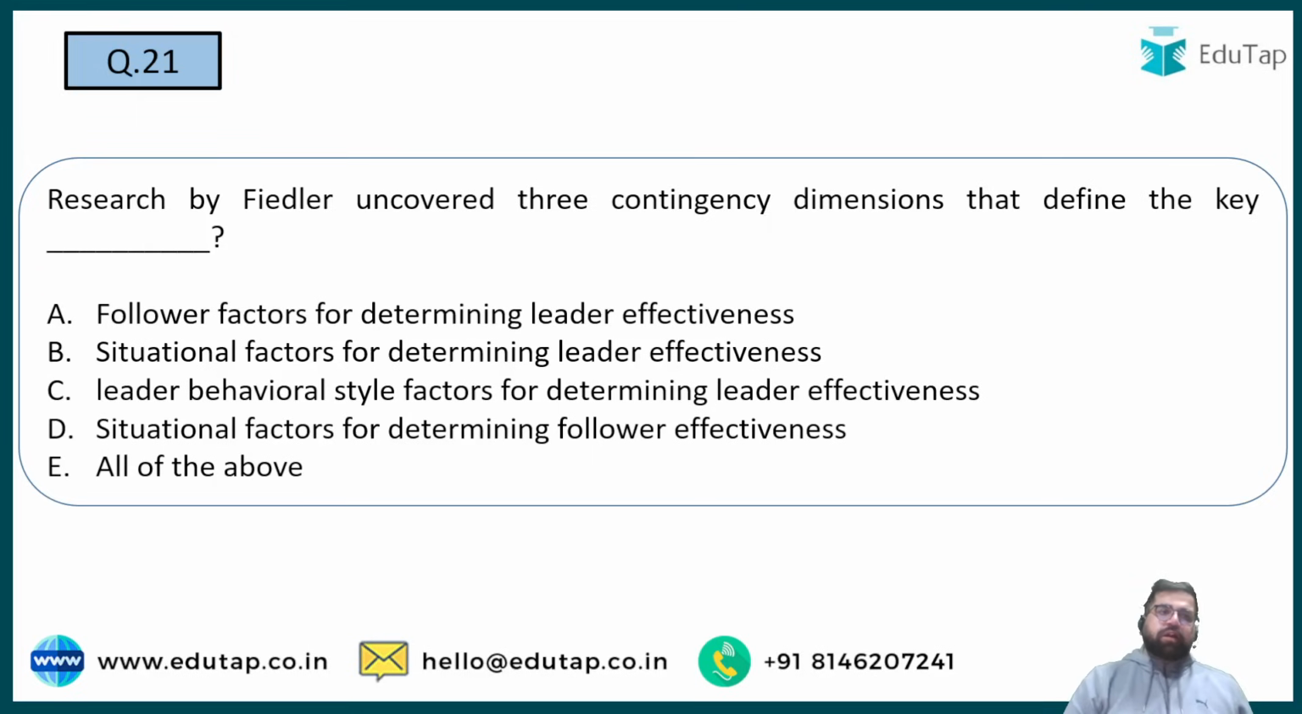Cool. Now let's move to 21. Research by Fiedler uncovered three contingency dimensions that define key follower factors for determining leader effectiveness: situational factors, leader behavioral style, situational factors for determining follower effectiveness, or all of the above.